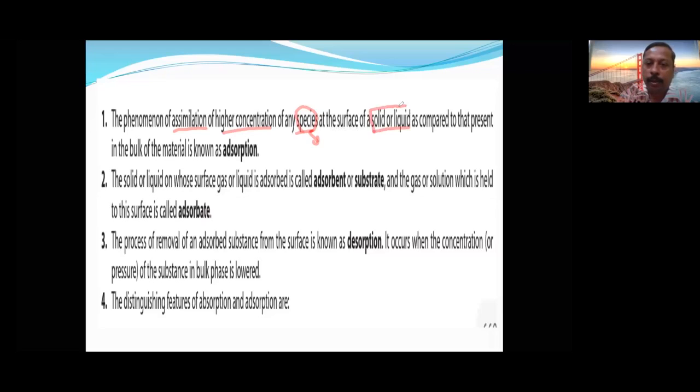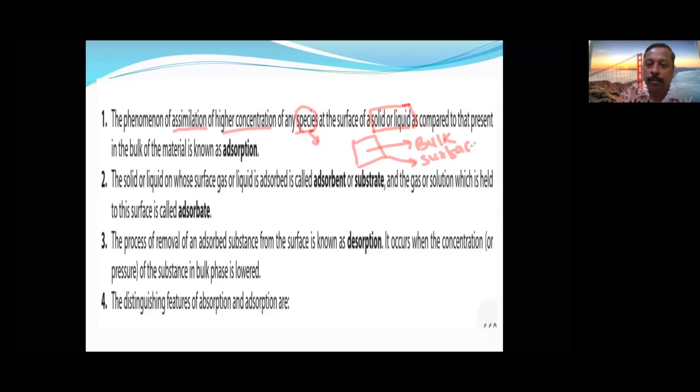This is very important. Once there was a question: which of the following can be an adsorbent? Adsorbent can be solid or liquid. Gas cannot be an adsorbent, as compared to that present in the bulk. Bulk means inside. Let us take this substance: the inside area is called the bulk, and here it is called the surface.